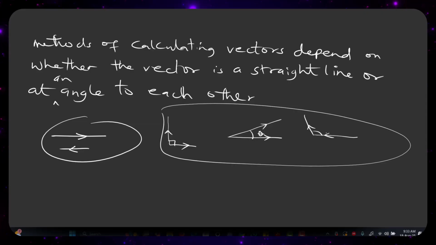I am going to talk now about how to resolve vectors that are in a straight line, like this one that we have here. How do you resolve them since they are in a straight line? That is what I'm going to be talking about next. Then after that, I'll talk about if they are inclined or at a particular angle, either at a 90 degree angle or any other angle, say this kind of angle. I'll explain to you how to do that. So let's start from the first one.